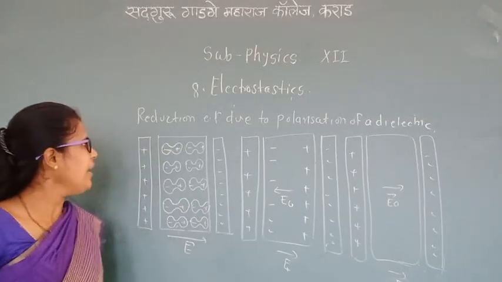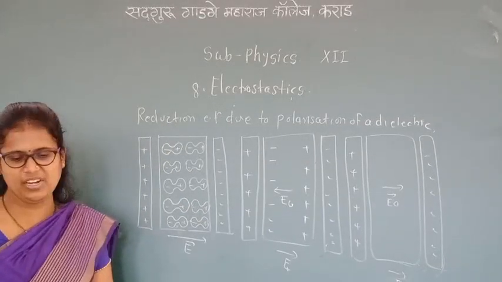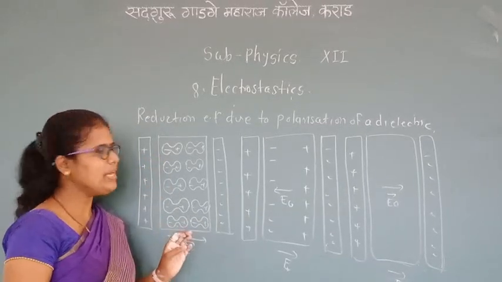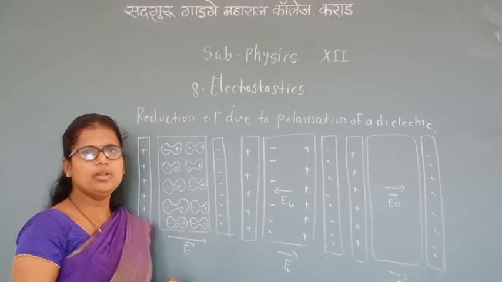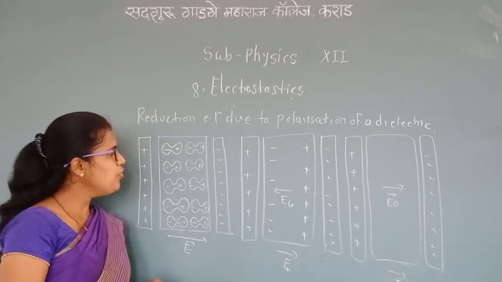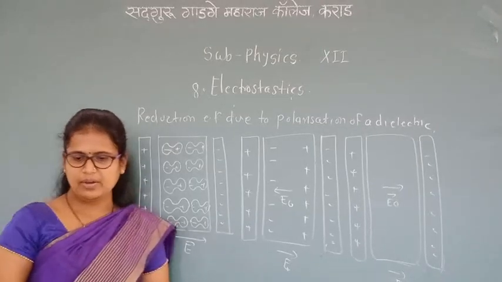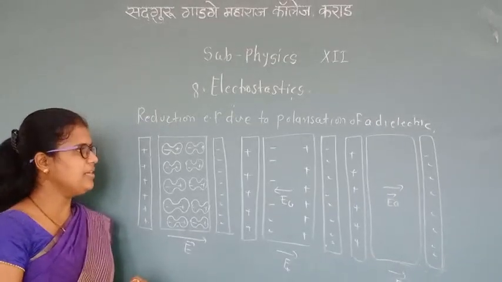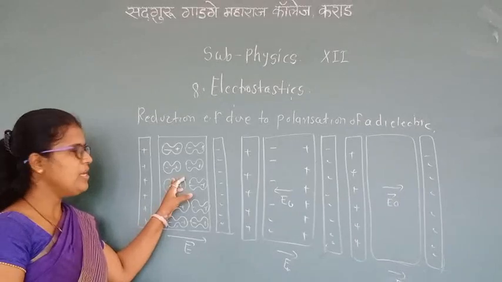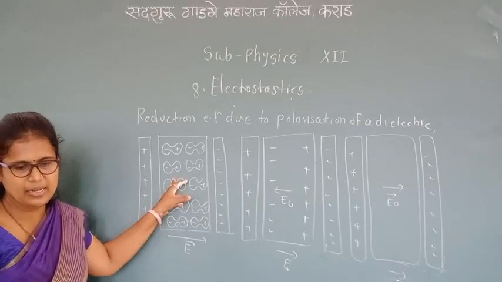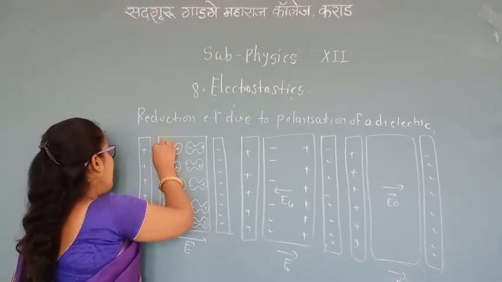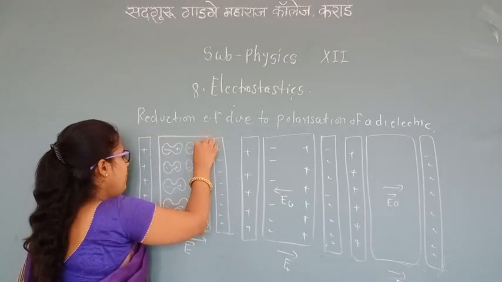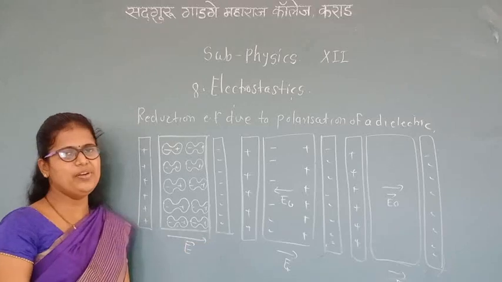When the dielectric is placed in a uniform electric field, which dielectric do we use here? Non-polar dielectrics placed in uniform electric field. A uniform electric field is produced inside the dielectric. Consider the rectangular dielectric slab placed in an external electric field.